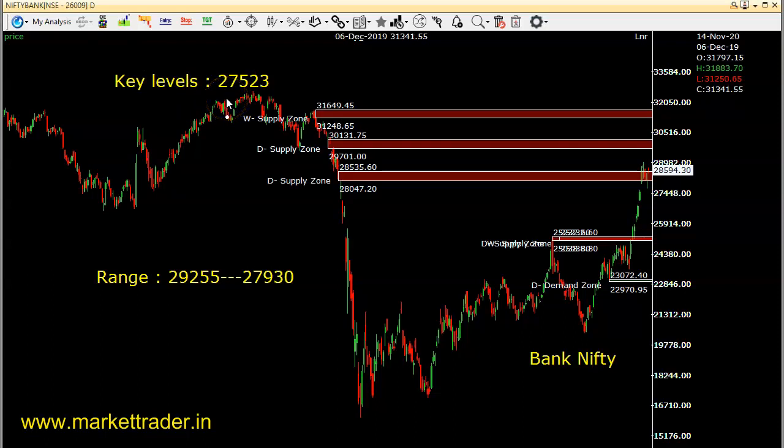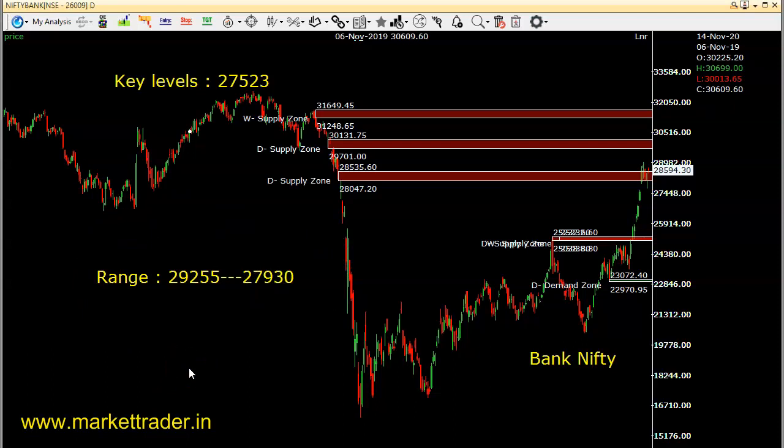27,538 for tomorrow. So as long as the Bank Nifty stays above 27,523, there is a buy on dips only. It is not a shorting market. We have to buy only on the dips, right? So this is the broad range for tomorrow, 29,255 and 27,930. This is the broad range for tomorrow, that is 17th November.